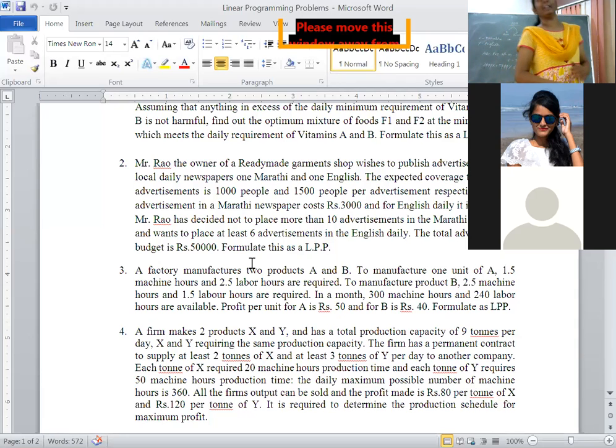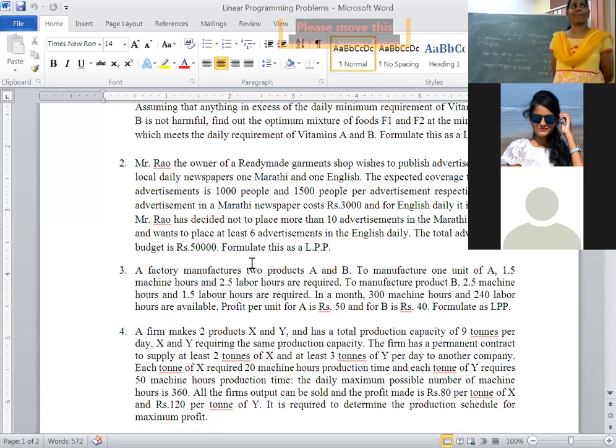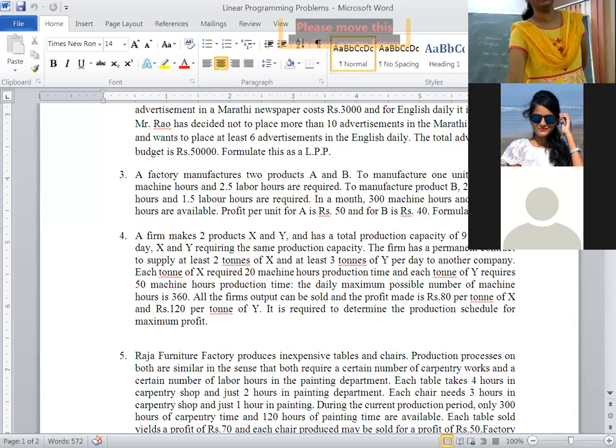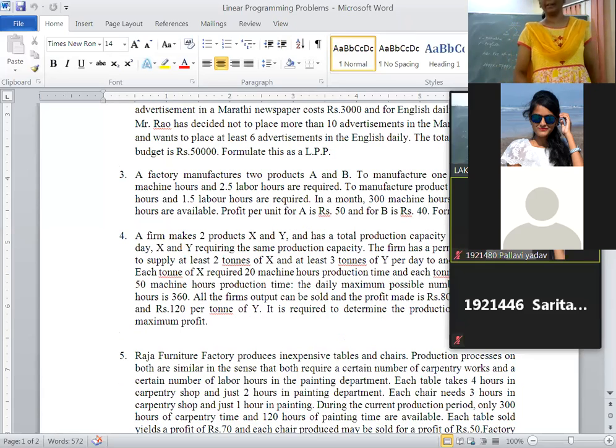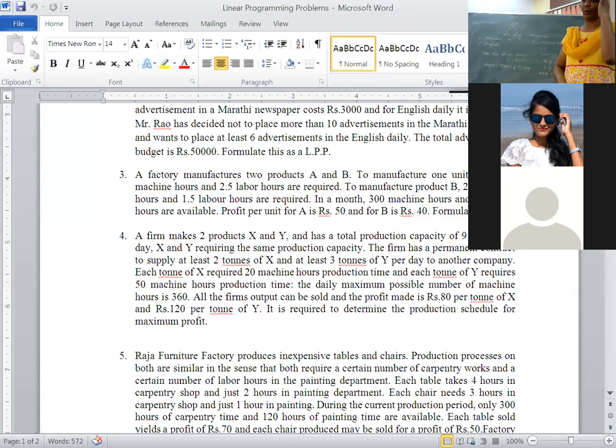Maximize, because we give advertisements to maximize the profit. Why will we give advertisements? To maximize the profit. Yes, for that purpose. Okay. Next, any query? Okay. Go through the third problem. It is 2 o'clock. 1 minute I will give to read that problem and try to solve it.